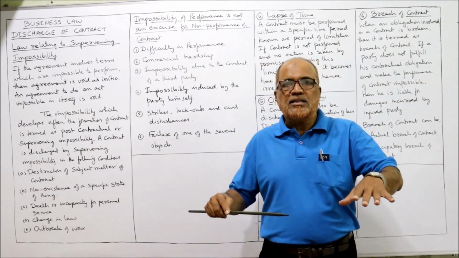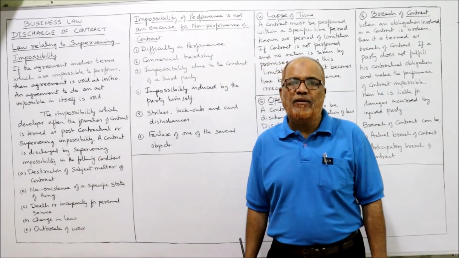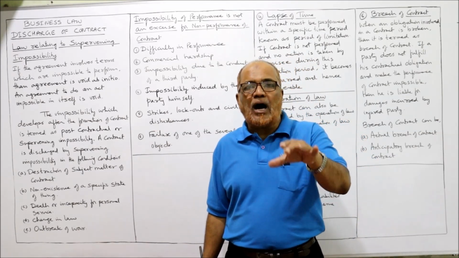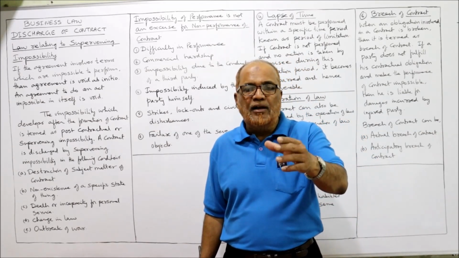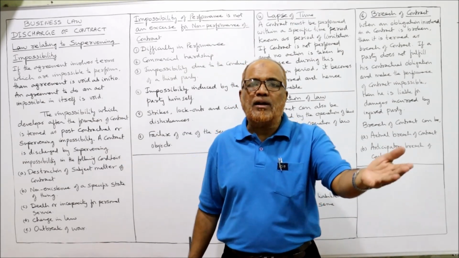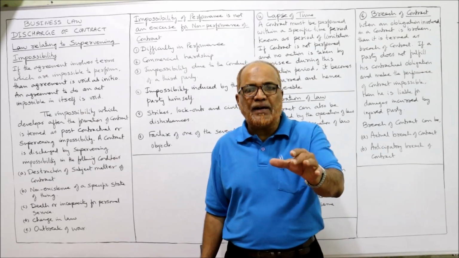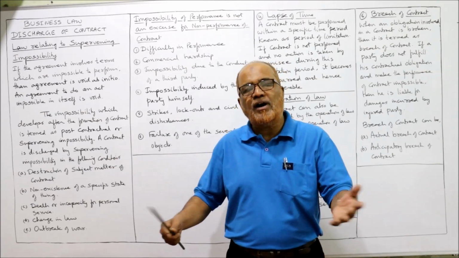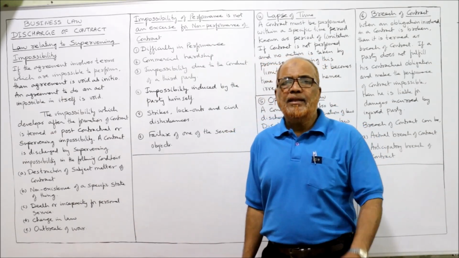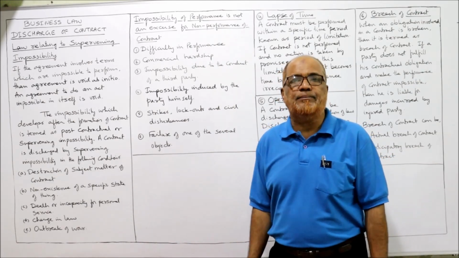Suppose a contract is already undertaken, and after formation of the contract there is a war. War broke out. In that case, what will happen? The contract will be unlawful and will be suspended during the period of war. Then after the war period, the contract will revive again. So temporarily it will be suspended during the war. After war, it will revive. So these are the cases where a contract is discharged by supervening impossibility.